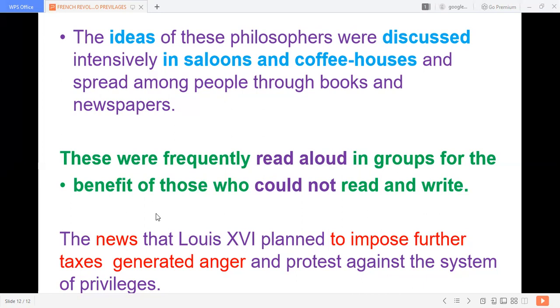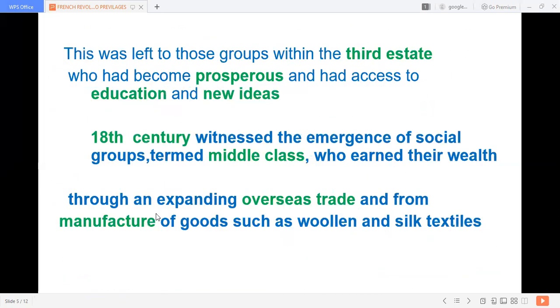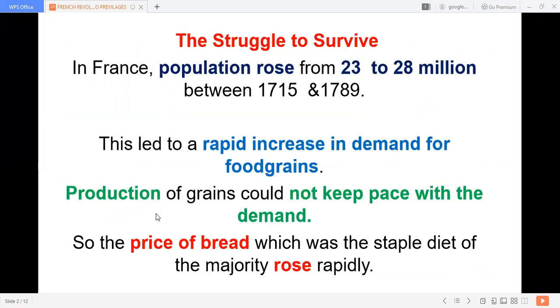Okay, so these are the three reasons which became the strong immediate cause. What are the three reasons for the protest against the system of privileges? First one, struggle to survive. Wherever the people were not able to meet their basic needs, that becomes an immediate cause.